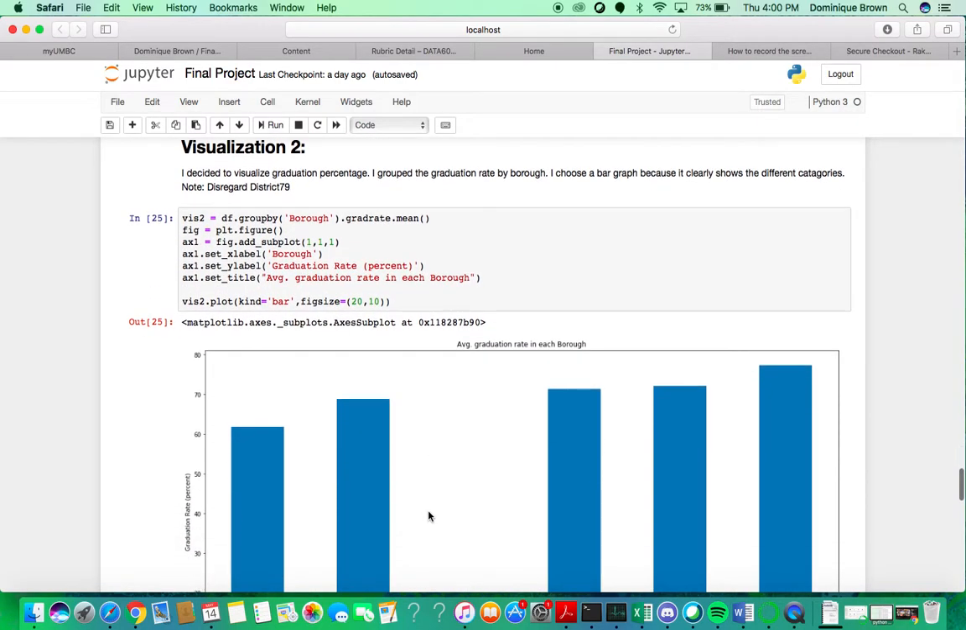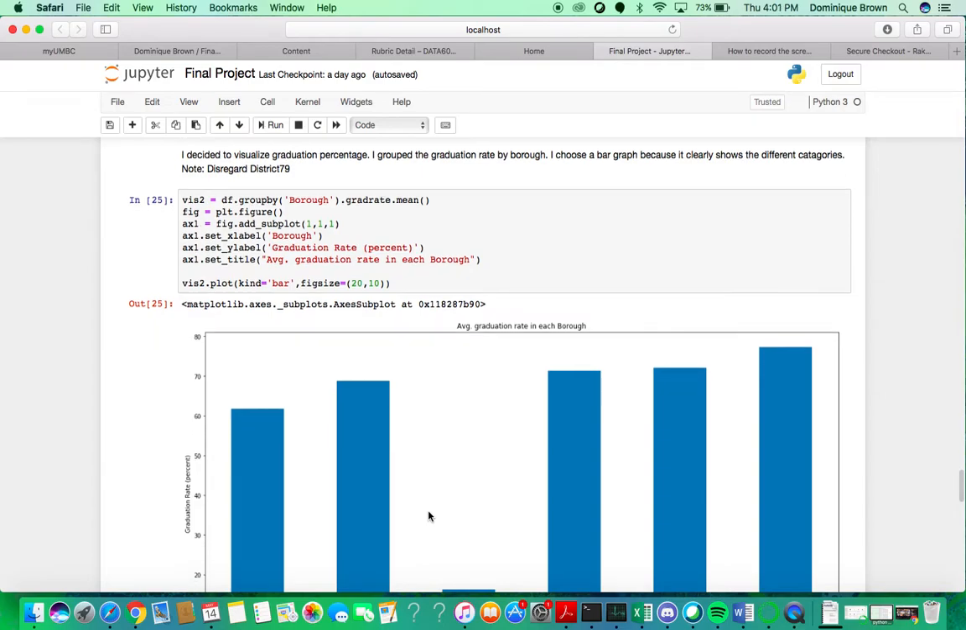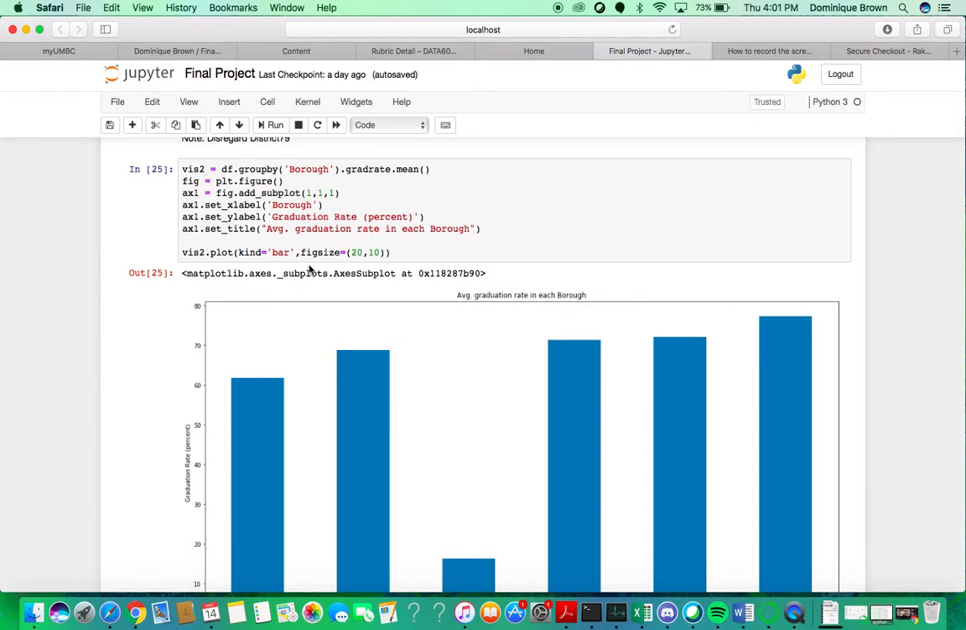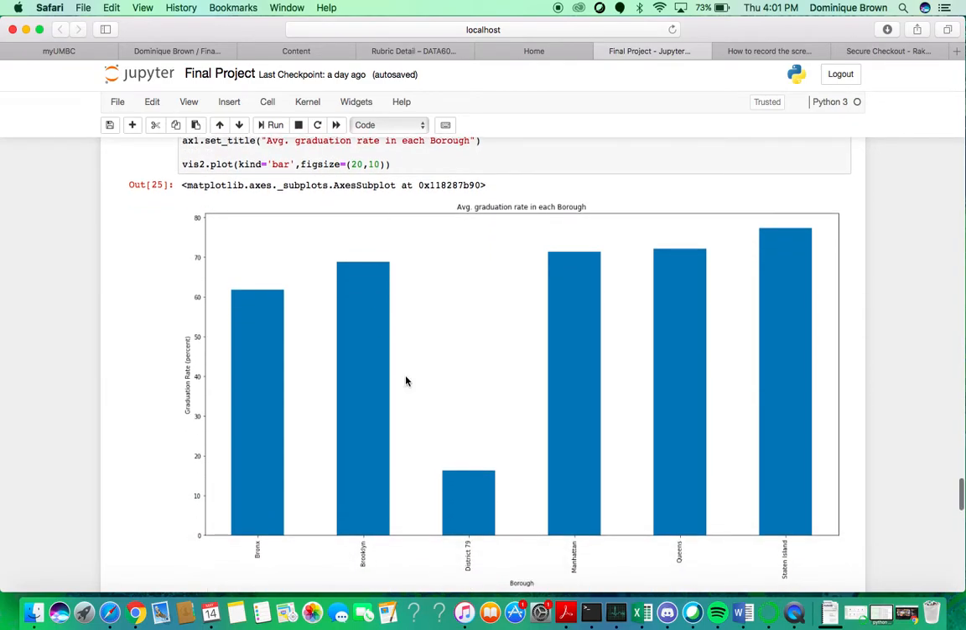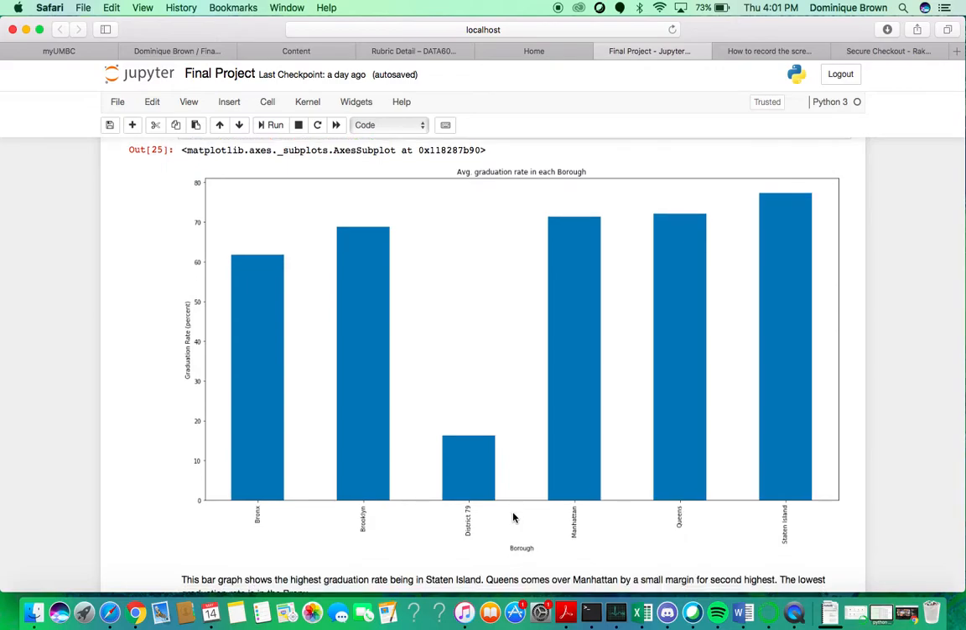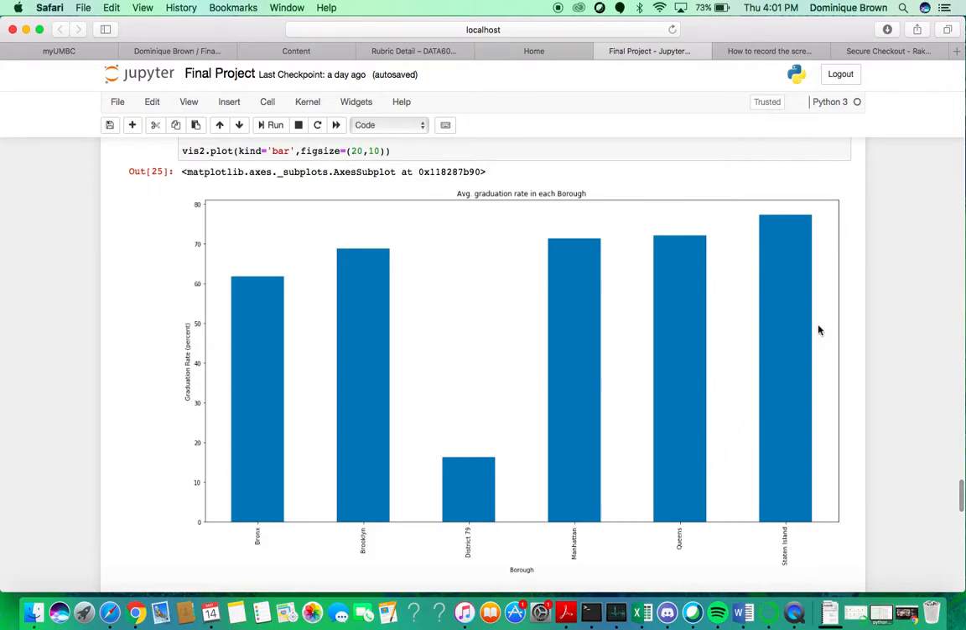The second visualization, I decided to visualize a graduation percentage. I grouped the graduation rate by borough and chose a bar graph because it clearly shows the different categories, which are the boroughs. As with the previous visualization, I used the group by function, and I did it by borough, by grad rate, and then by mean. Again, disregard District 79. Here, the average graduation rate was highest in Staten Island, followed by Queens and Manhattan, Brooklyn, and the Bronx.